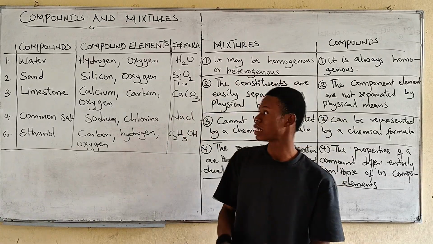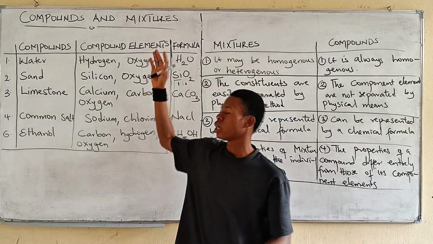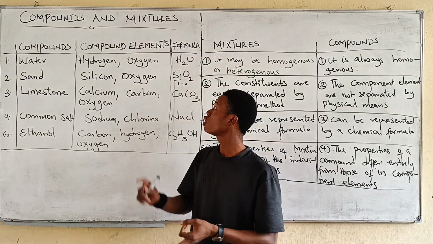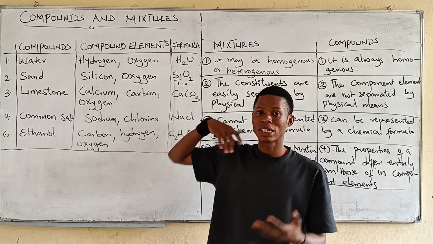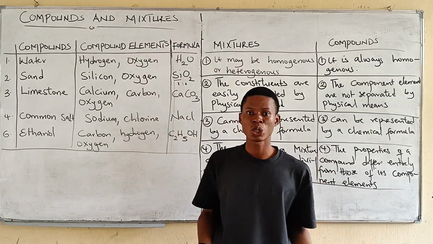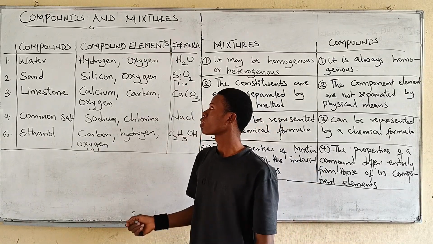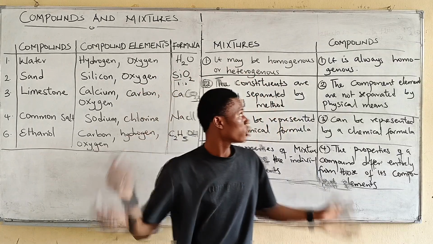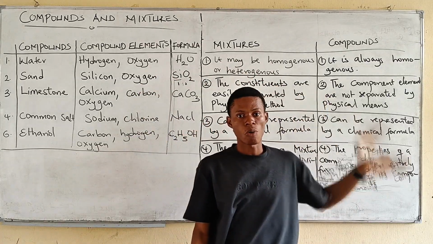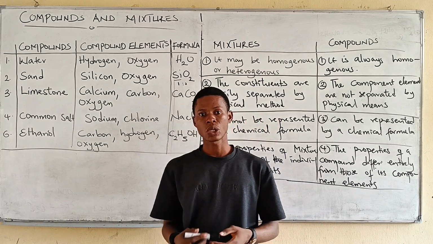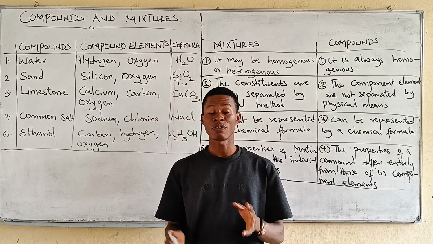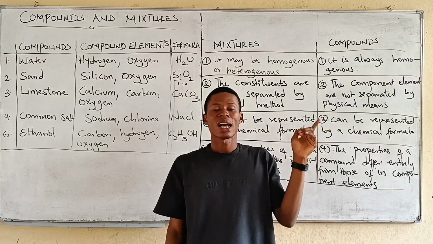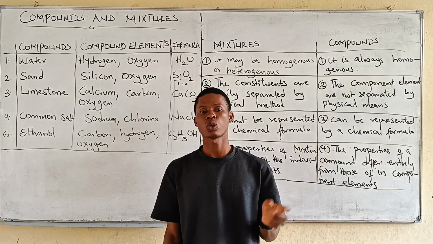So far, we've looked at the definition of elements, we've looked at the definition of compounds, we've looked at the definition of mixtures. We've looked at the two classes of mixtures, homogeneous mixtures and heterogeneous mixtures. We've looked at the differences between mixtures and compounds. Just as this series is, at the end of every video, there's always a past question. So there will be a past question at the end of this. So let's move on to the past question.